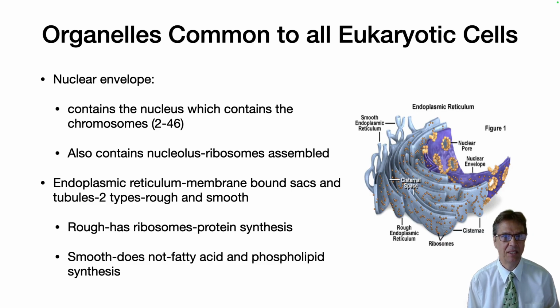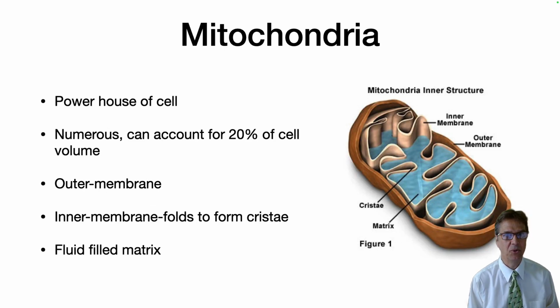The endoplasmic reticulum is a series of membrane-bound sacs and tubules. It connects to the nucleus and has two types, rough and smooth. Rough is decorated with ribosomes and is the site of exported protein synthesis. The smooth ER has no ribosomes and it is the site of fatty acid and phospholipid synthesis. Eukaryotic cells contain mitochondria. These are where you create energy for the cell, and they are numerous. They can account for up to 20% of the cell volume.